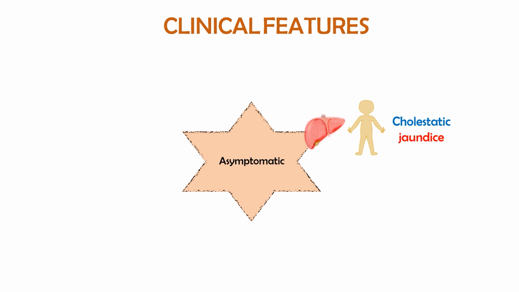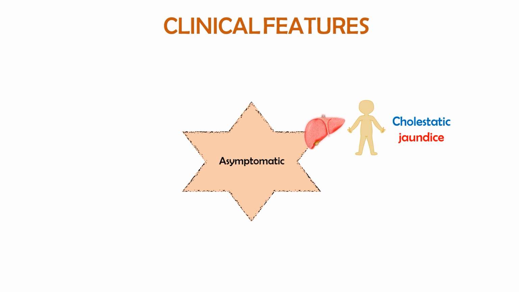What happens is that bile is the route by which bilirubin compound is excreted out from the body. But whenever there is stone formation, the bile flow will be obstructed. So when the bile flow is obstructed, the bilirubin is not going to be removed from the body, and that bilirubin is going to cause jaundice.